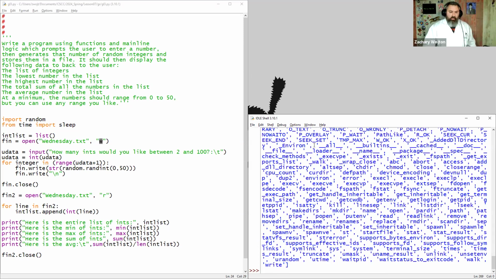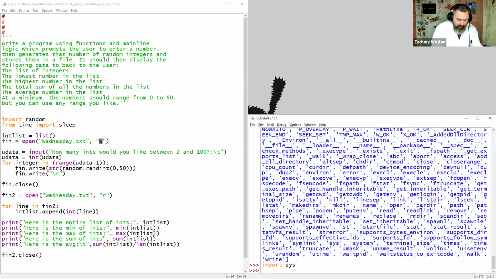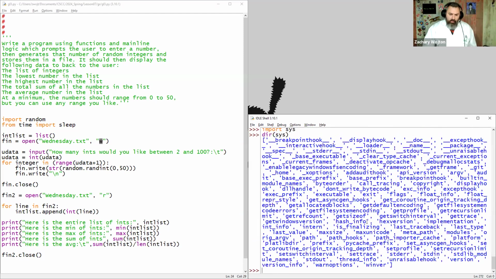So here we have all this fun-filled OS stuff, environment, where's F, E, F. So it's system, truncate, get. Import sys, dir on sys. File system, get file system. What am I looking for here? Can't remember. See, I'm too tired. I can't remember.